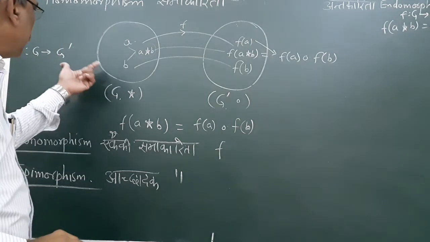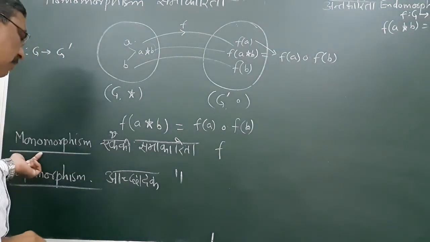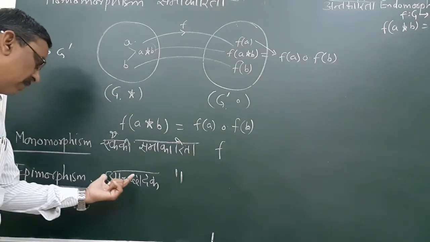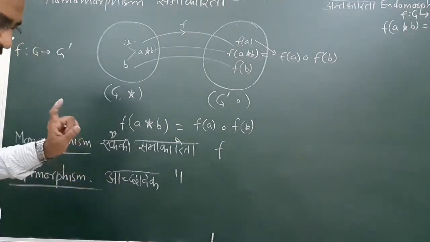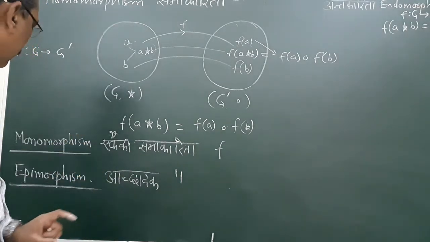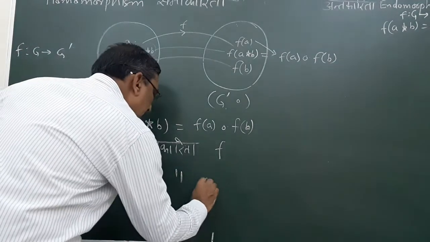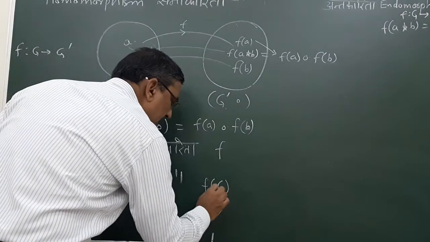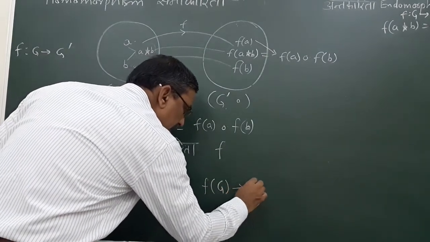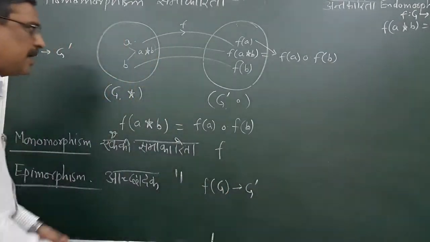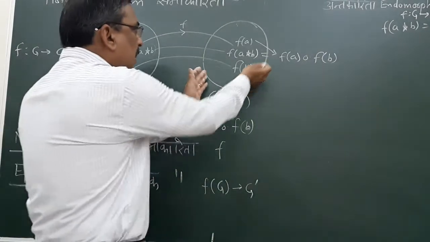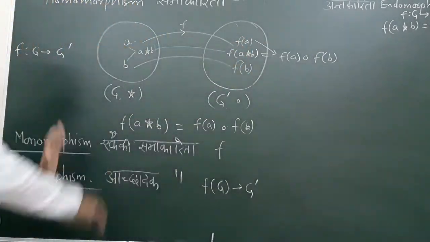So if it is 1 1, it is known as monomorphism. If it is on to, not 1 1, it is simply on to, then it is known as epimorphism. Means F G, image of all G lies in G dash, and every element of G dash having some pre-image in this one.